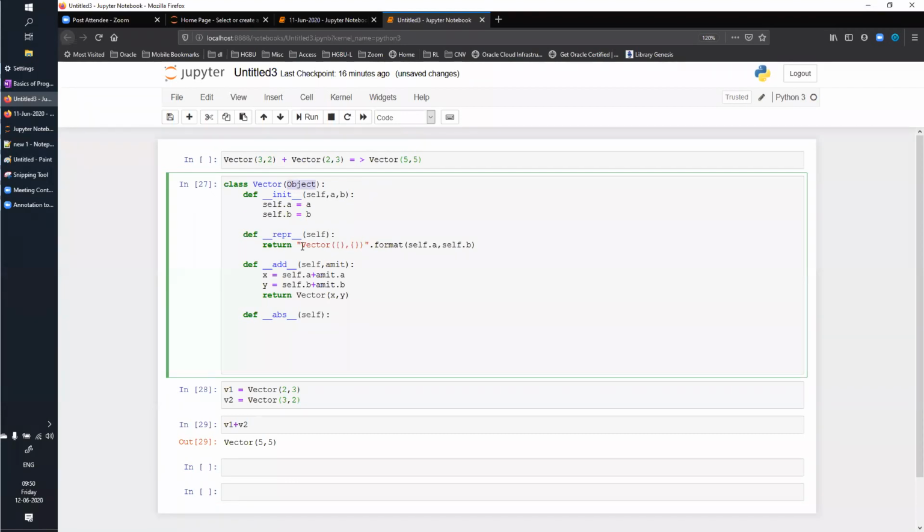So as in our archer was inheriting from soldier, but soldier was inheriting from abstract base class. If you remember, we used to give ABC there, abstract base class. But if you have this vector where you have not added anything, if you have not given this, it is automatically by default inheriting from object class. There will be no dangling classes. It will have a parent class, either object or maybe some other parent class that you have defined.